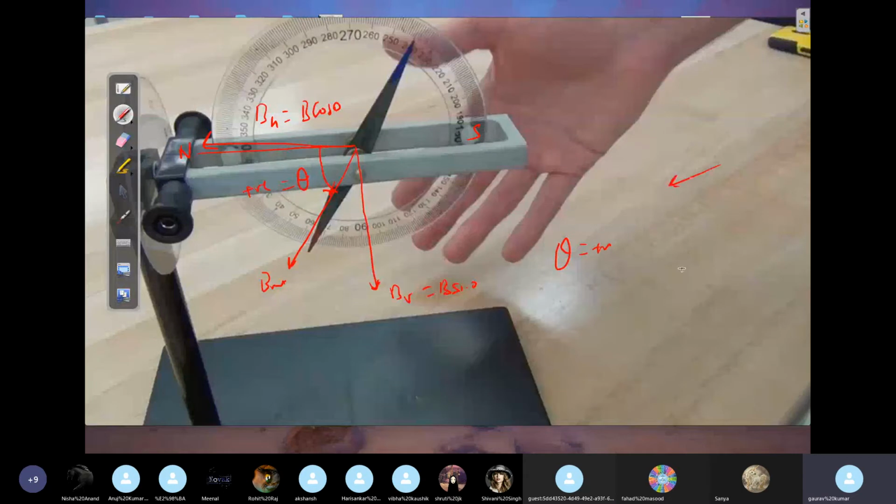It is going down. And if you're working in the southern hemisphere, it will go up. Up means the needle of this compass will be pointing up, like this. In that case, theta will be negative, which means you're working in the southern hemisphere. One of the very famous questions, asked straight away in objective papers, is that if theta is positive, it means you're making the measurement in the northern hemisphere. But if you're working in the southern hemisphere, north will be here, south will be here, so the needle will be up, and your theta will be negative. A very common question here.